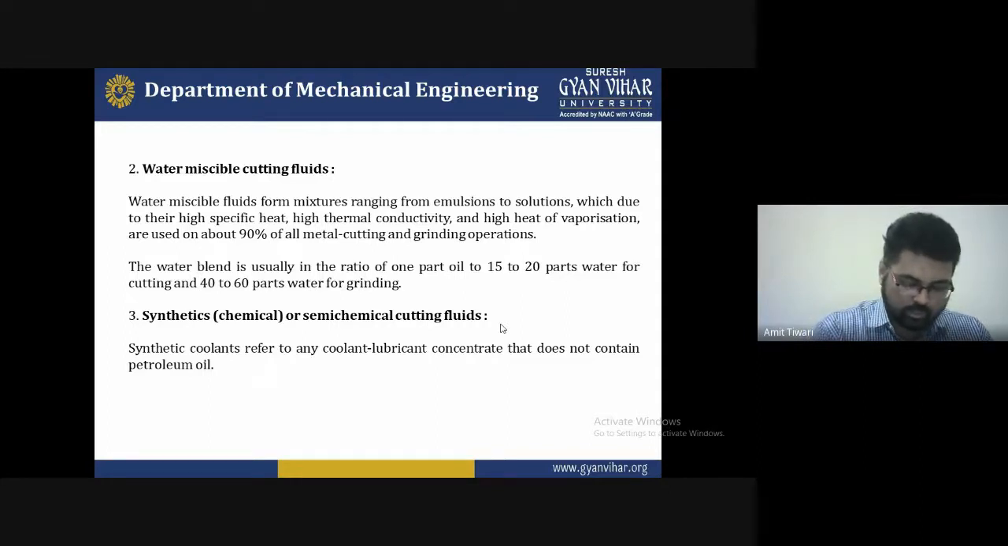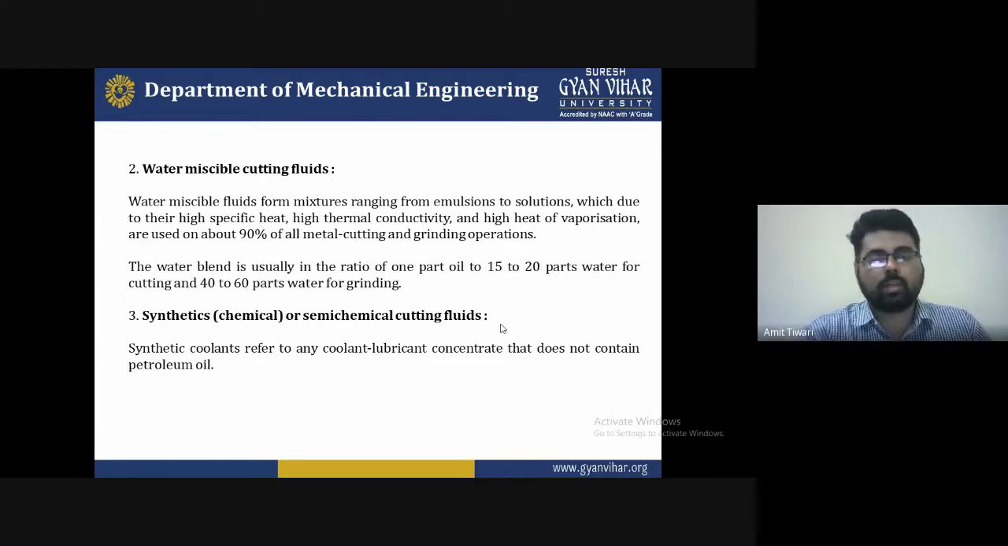This describes the ratio, so we can understand what benefits we can take from the system. The water mix is usually in the ratio of one part, that is 15 to 20% parts water for cutting and 40 to 60% parts water for grinding. So these are the requirements of grinding in terms of water and percentage. This falls under the category of water miscible cutting fluids.